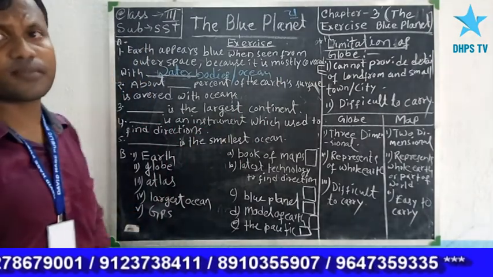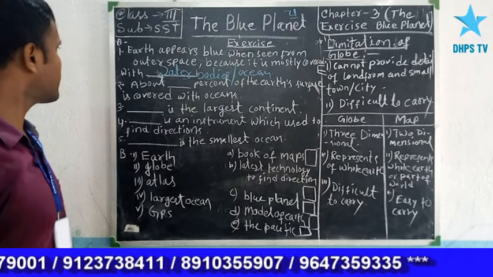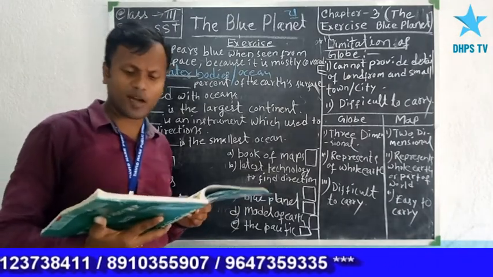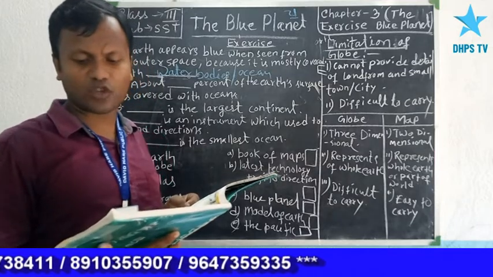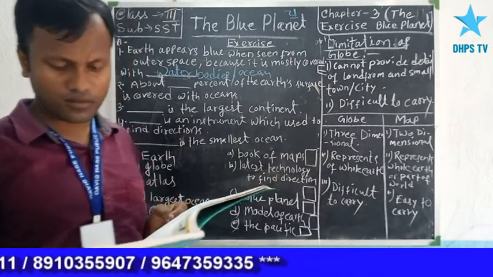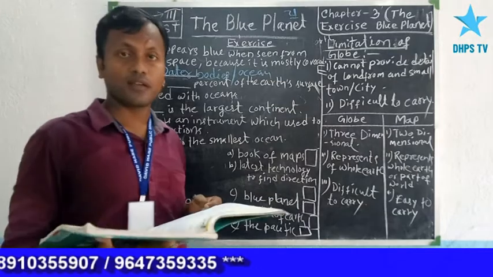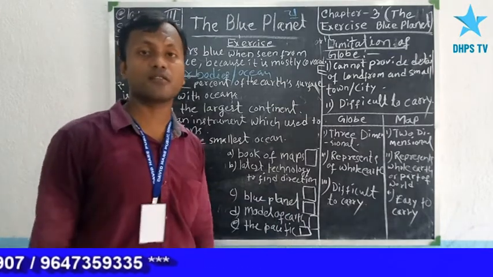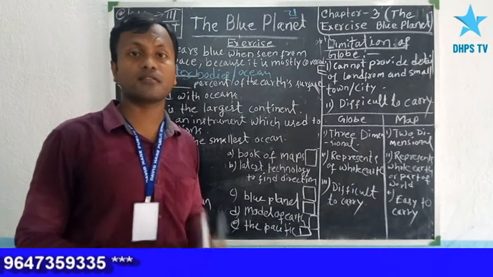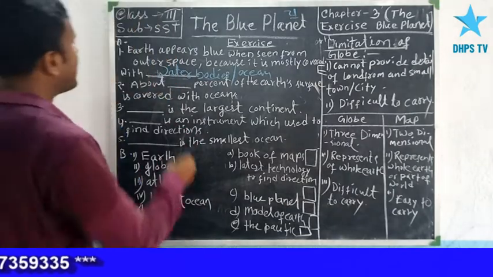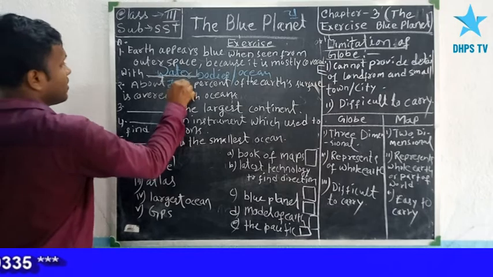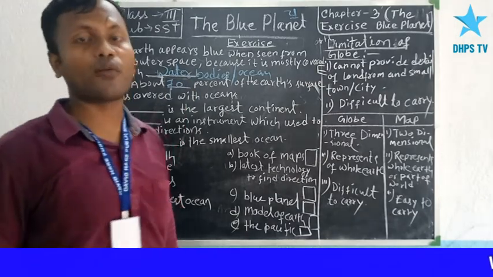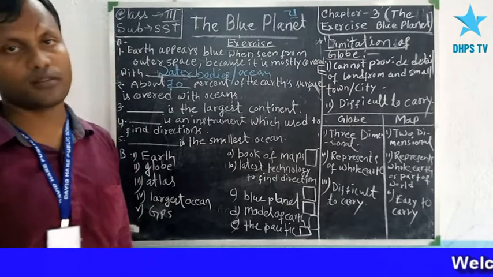Next, second question. Dash percent of the earth surface is covered with the oceans. Tell me what percent of the earth surface is covered with the oceans. 70%, yes. 70% area of the earth surface is covered with water oceans.